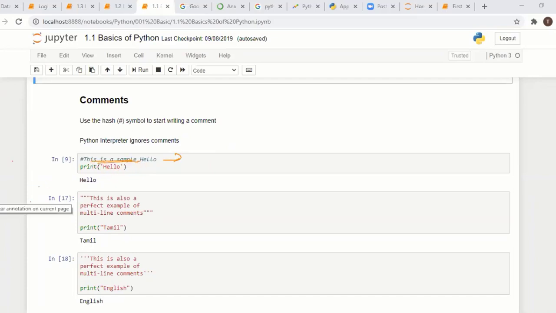That is called a comment; the interpreter ignores comments. You can also use triple double quotes for a multi-line comment, or triple single quotes. So you can put comments in Python programming.